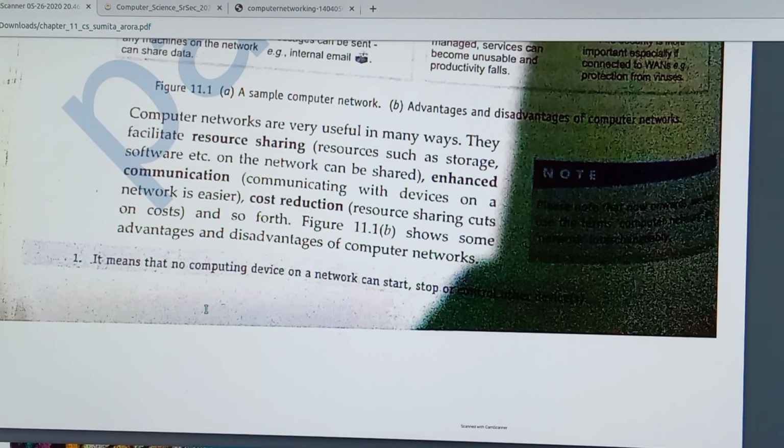These computer networks are very useful in many ways. They facilitate resource sharing. Everything I explained here is enhanced communication, cost reduction, and resource sharing.